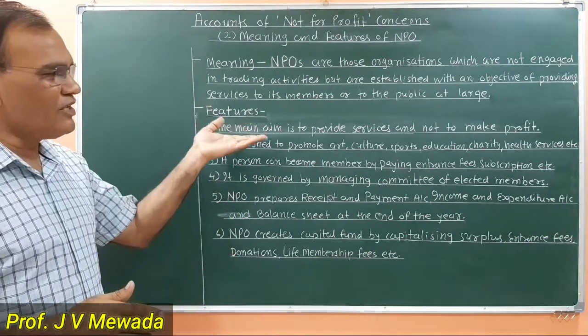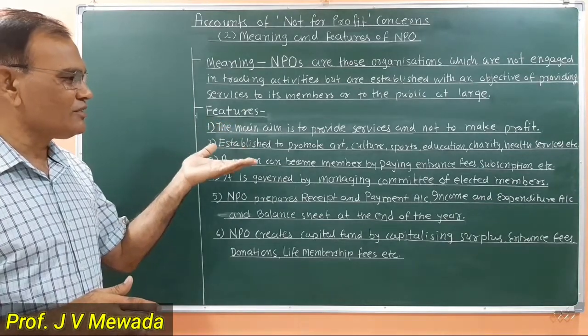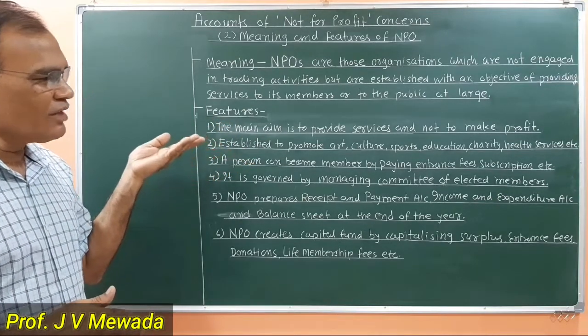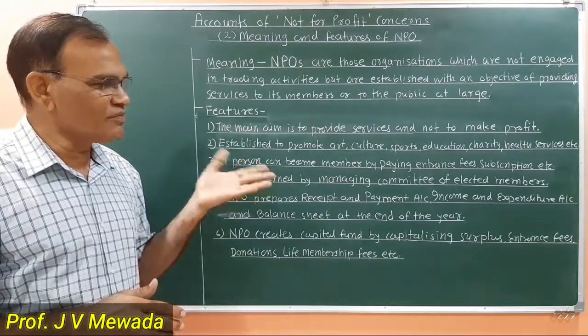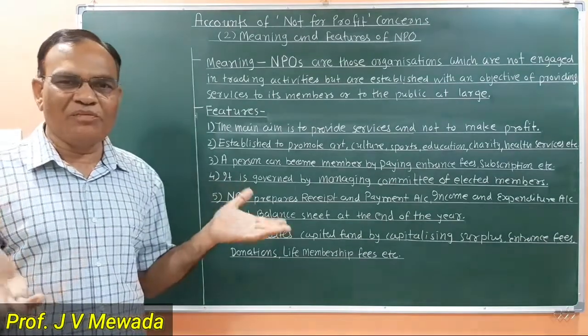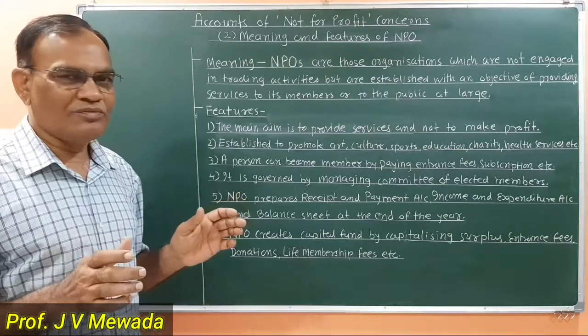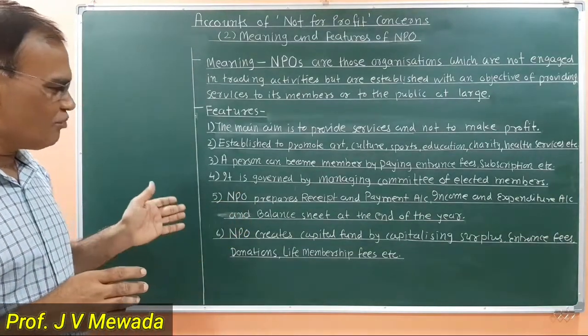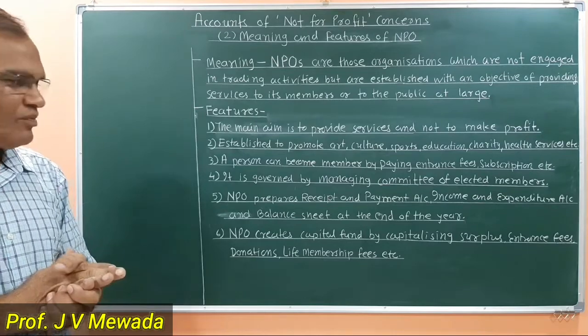They are for the service, for promotion of art, culture, sports, education. One can become a member by paying entrance fees, admission fees, or subscription fees. It is governed by the managing committee of elected members, so there is a democratic rule. Then NPO prepares receipts and payment account, income and expenditure account, and balance sheet.